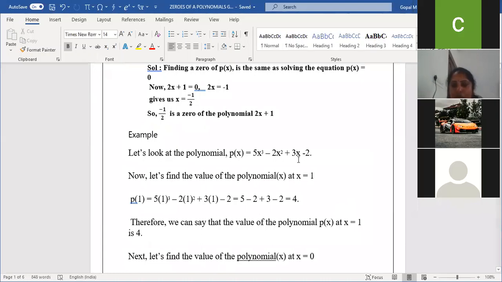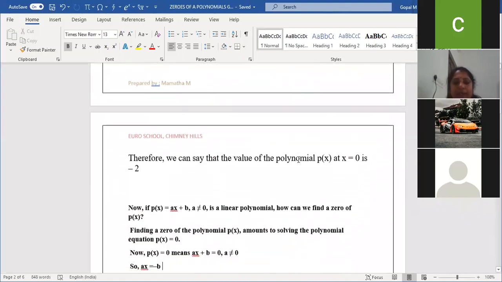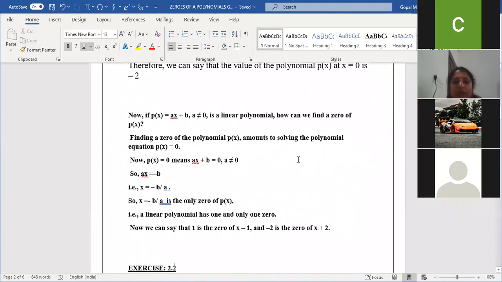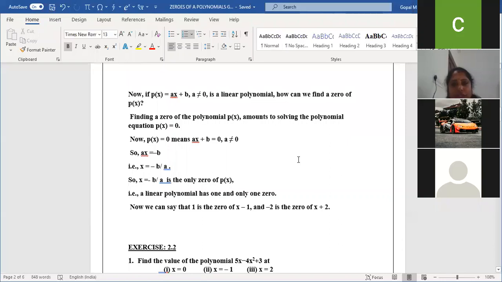Yes, ma'am. Any doubt, children? No, ma'am. No doubt, ma'am. Just show us some more examples. So now I'll come to the clear meaning of zero of the polynomial. Whatever the variable polynomial they gave, we'll call it p of x. Just to tell how to find a zero of the polynomial, I'm explaining.